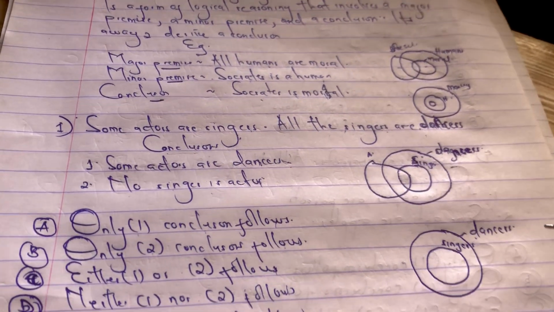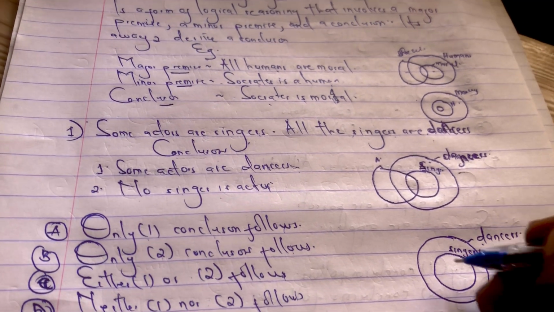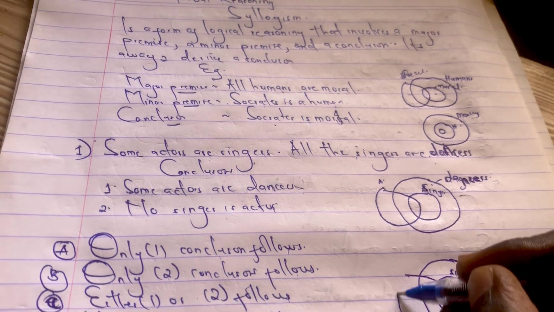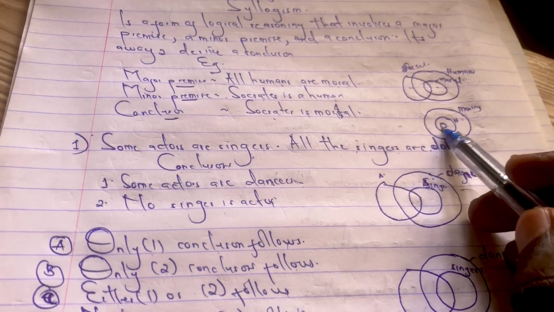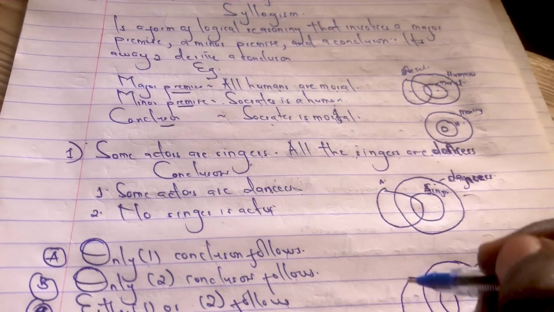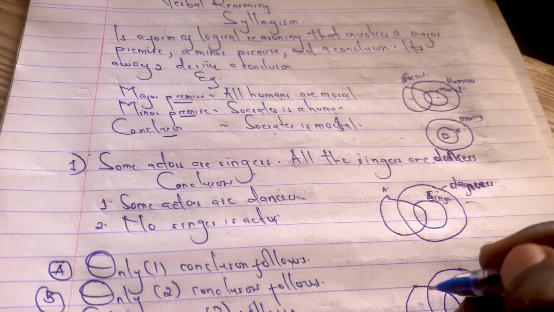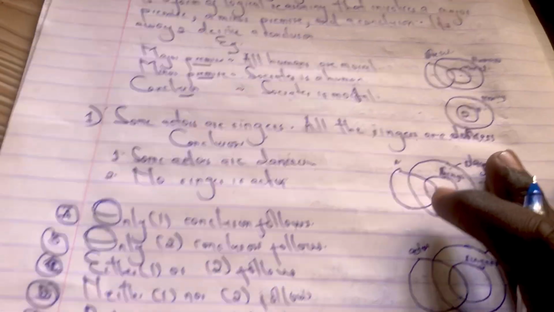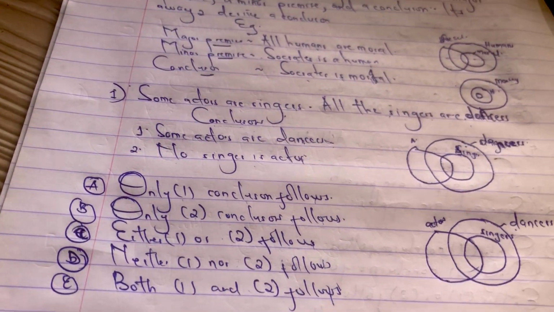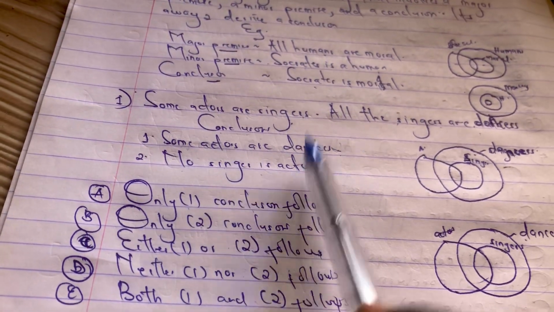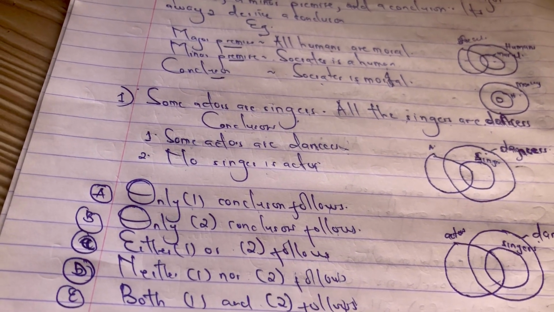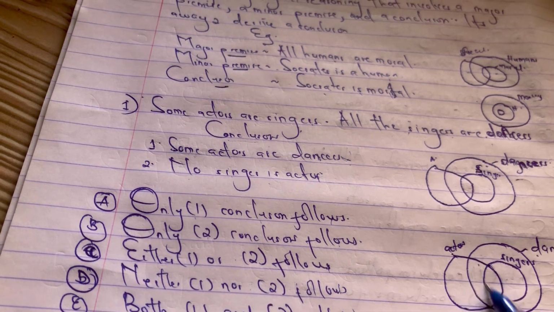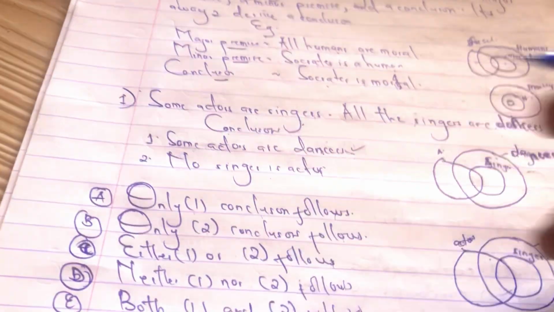And then they are saying some actors are singers. So among the singers, there are some actors, not all actors. The other one we had with Socrates, it was all, but here they're saying some, so partly of it falls there. These are the actors. They're asking what's the conclusion here. Is the conclusion that some actors are dancers? Let's see if that works, because we see some part of it falling into dancers, which is true.